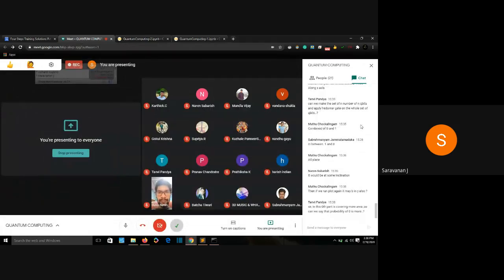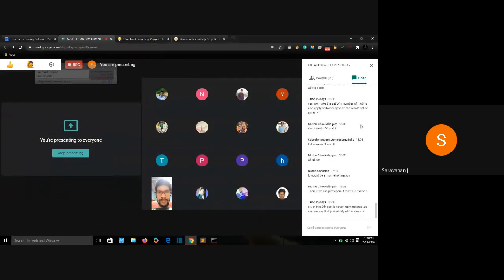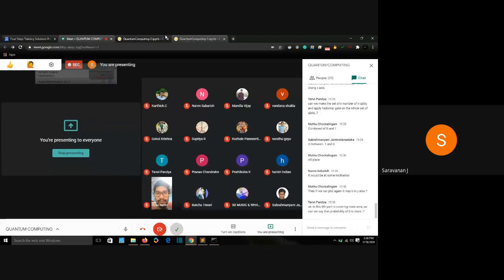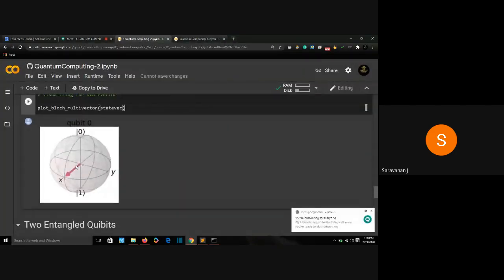If you run the plot again, it will be the same point too. The zeroth part is covering more area. So can we say the probability of 0 is more? No, it's not. Both parts are basically covering the same area.